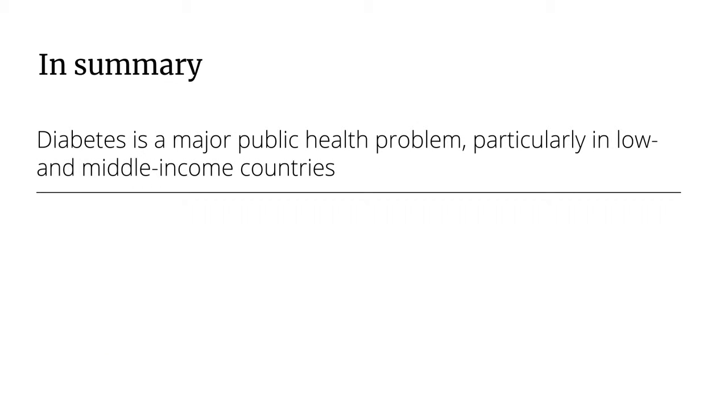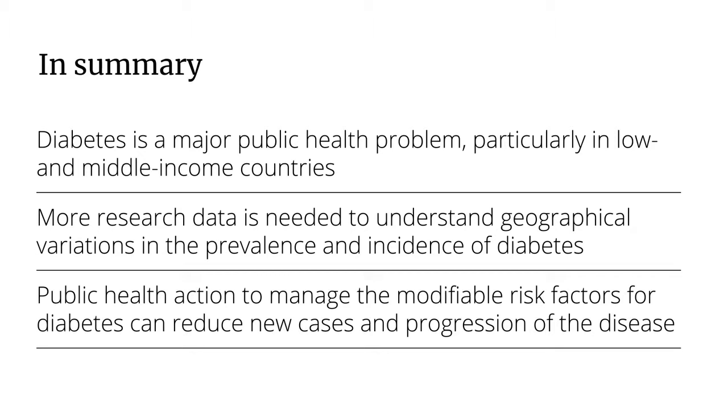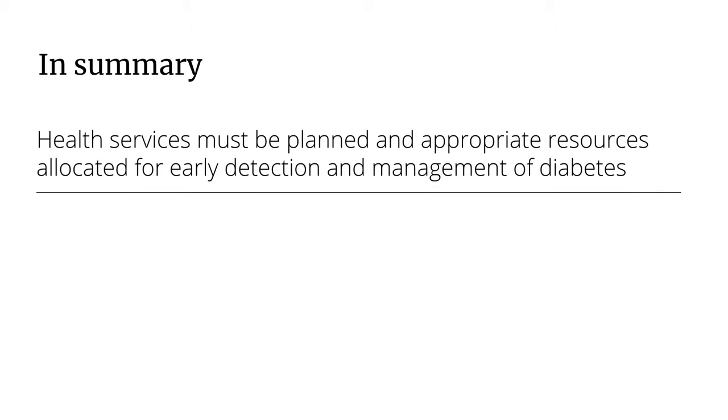In summary, global trends indicate that diabetes is a major public health problem, particularly in low and middle-income countries. More research data is needed to understand the geographical variations in the prevalence and incidence of diabetes. Public health action is based on managing the modifiable risk factors for diabetes to reduce new cases and also progression of disease. Provision of health services for early detection and management of diabetes requires planning and appropriate resources allocation.